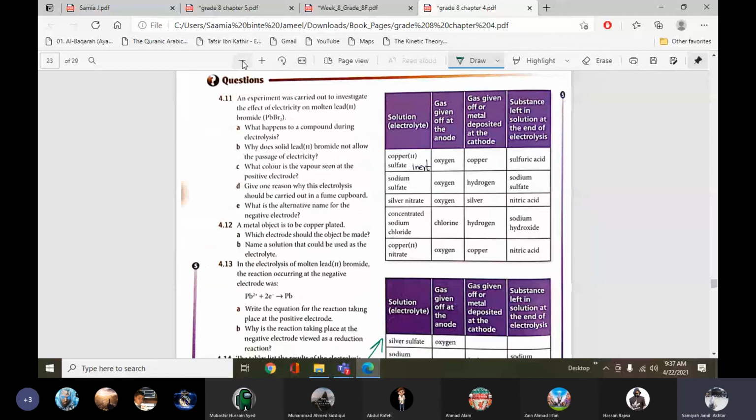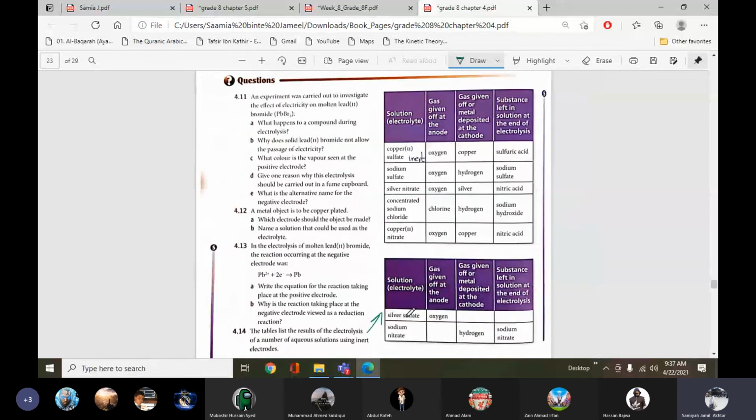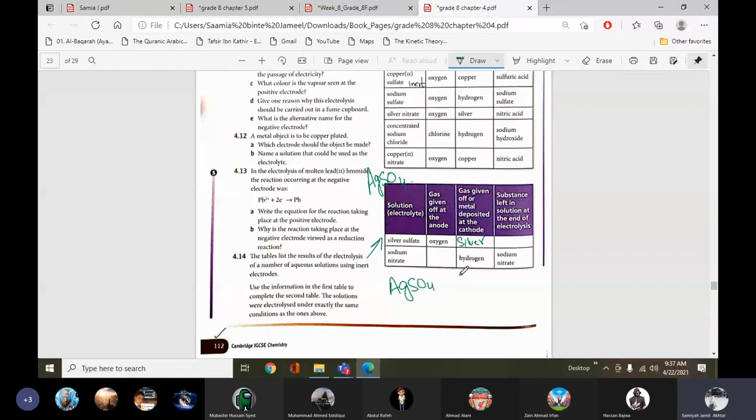So the electrolyte solution is silver sulfate, Ag2SO4. At the anode oxygen is produced, so it means it's a dilute solution. And the gas given off or metal deposited at the cathode: what will be the metal deposited on the cathode? Yes, it will be silver. Good. And what is the substance which is left? It's sulfuric acid, because it's silver sulfate dissolved in water.